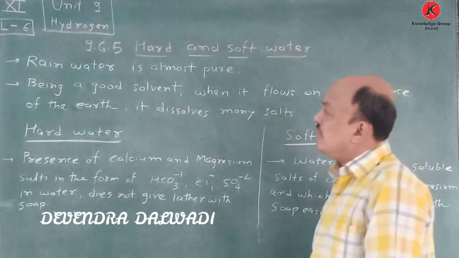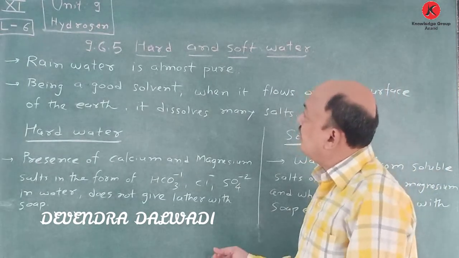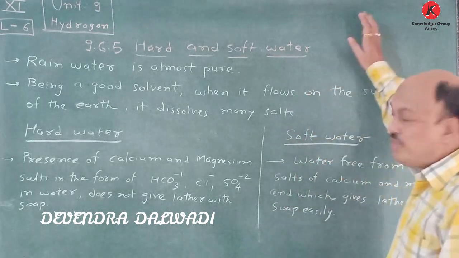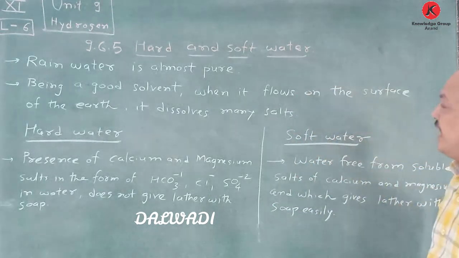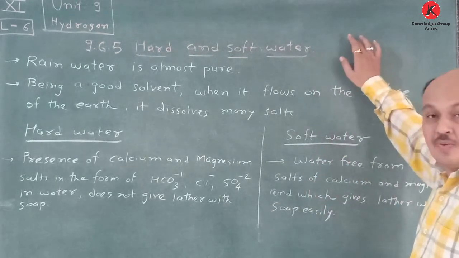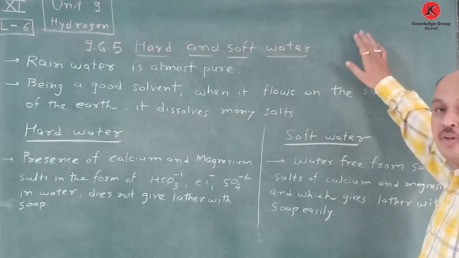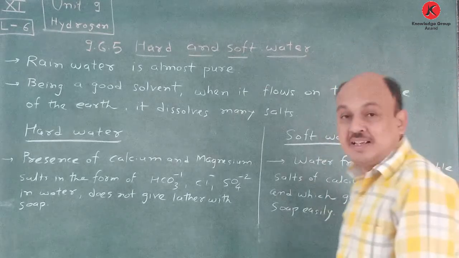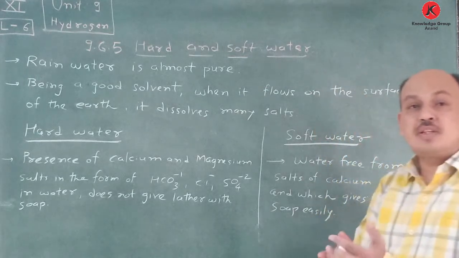Unit 9, Standard 11, Chapter number of Unit 9, Hydrogen, 9.6.5. Topic is hard and soft water. This is a very important topic because hard water and soft water means what? If you understand, then you are able to give many answers. Okay, water we use normally.